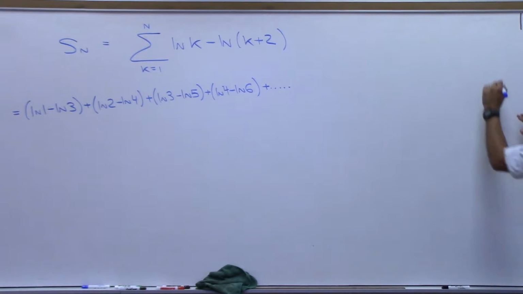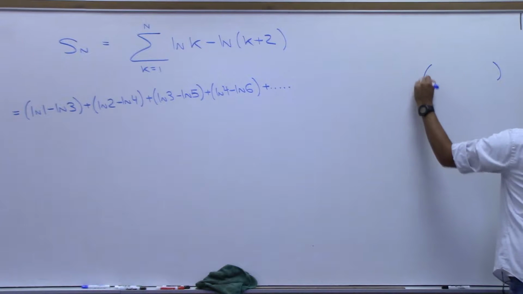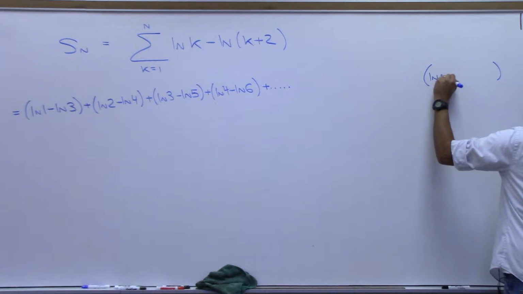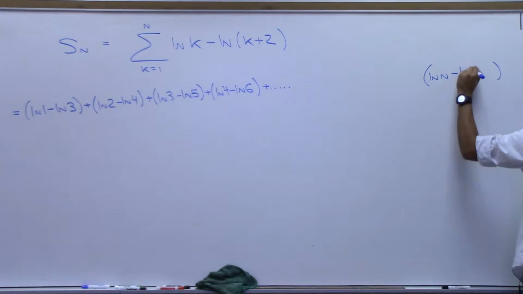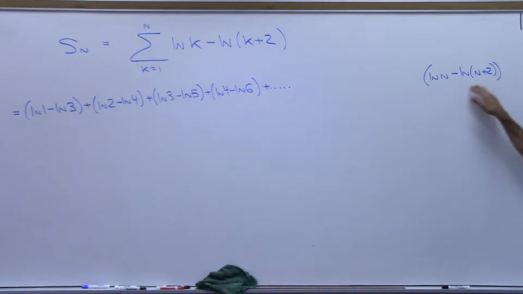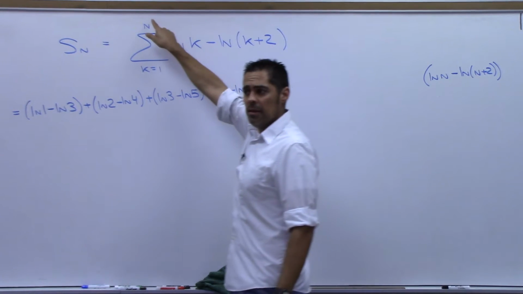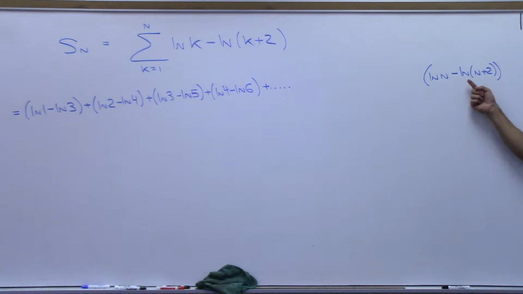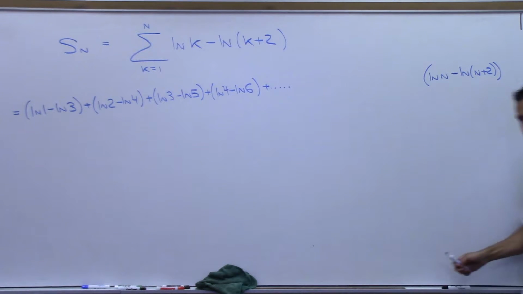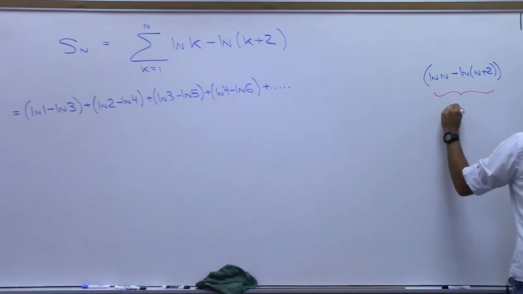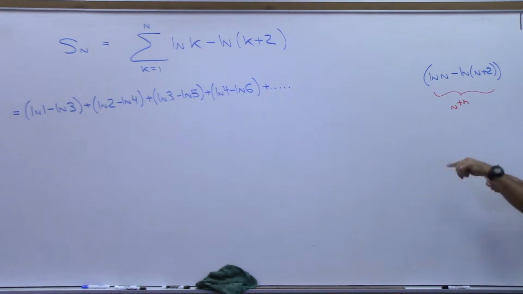So way here at the back, what would the last one be if I stop at n? ln n minus ln(n plus 2). That's what would happen if I stop at n. With me? What is the one that would be right in front of that? This is what happens when I'm at the nth one right here, right? The one right before it would be n minus 1.